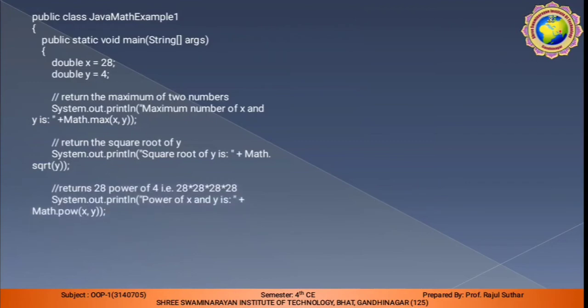Then return 28 to the power of 4, that is 28 multiplied by 28 four times. With System.out.println we print the power of x and y, so this power method is covered also. Math.pow, that is called power. First we require x comma y, meaning the power of x and y.